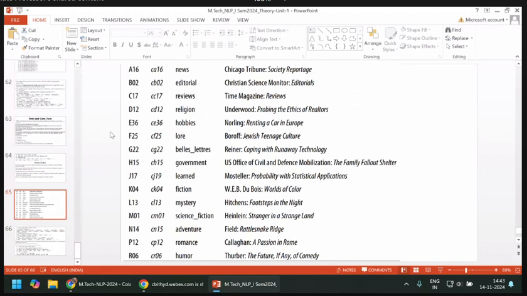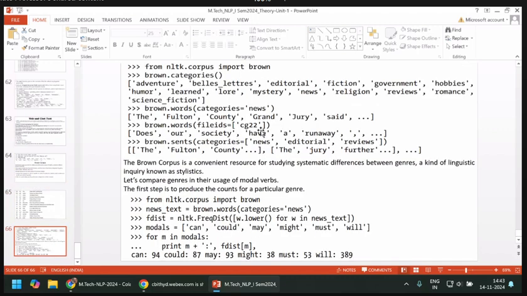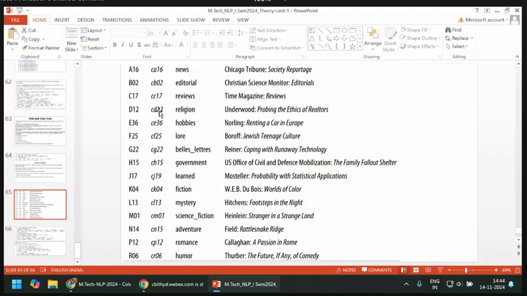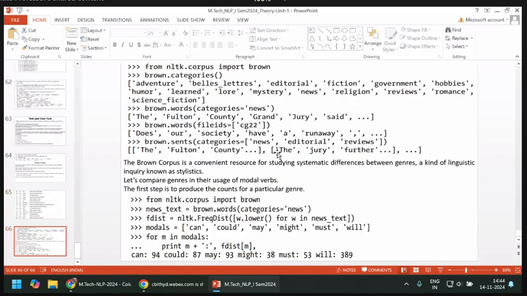Just give that file ID, that's enough to get all the words used in this. So here, brown.words with fileids equal to CG22. I hope it is C22, where is that C22? It is not there. CG22, this is. Oh okay, so based on this file name, CG22 is also there. So based on this, you can fetch the words either from a category group of documents or a particular document, like this.